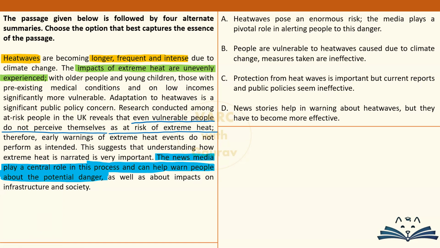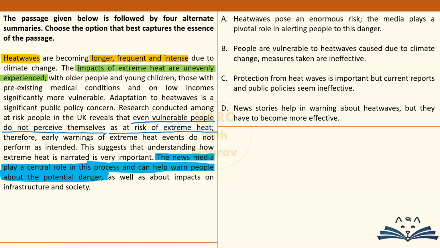ठीक है. So broad takeaway, 3-4 points only. One, heat waves stronger, more intense. Certain groups of people are vulnerable. They are not quite aware of this and hence end up ignoring government के warnings. And as a remedy, author is suggesting कि boss news media का हमने use करना चाहिए. Okay, power of news media, the way it can convince people, the narration, it should be shaped so that people start taking this threat seriously.